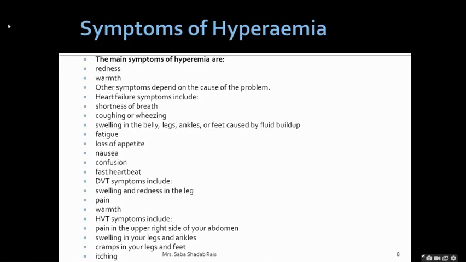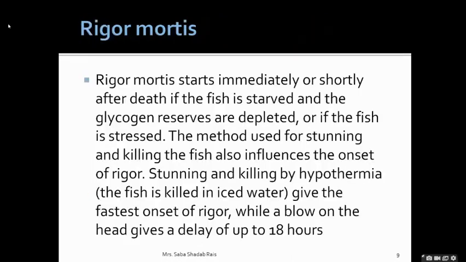Now, I hope hyperemia is clear to you. What we have learned about hyperemia is that it is increased blood flow, and we have discussed its causes as well as its symptoms. The next category I told you about is rigor mortis. Rigor mortis is what? It is one of the postmortem changes.